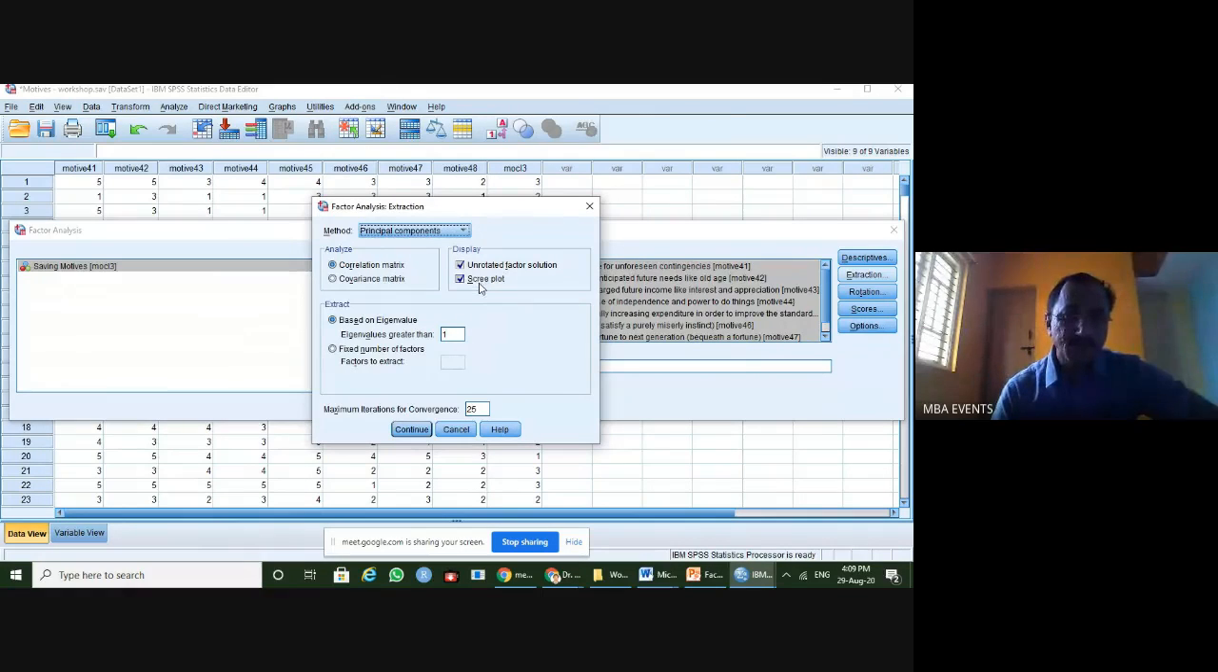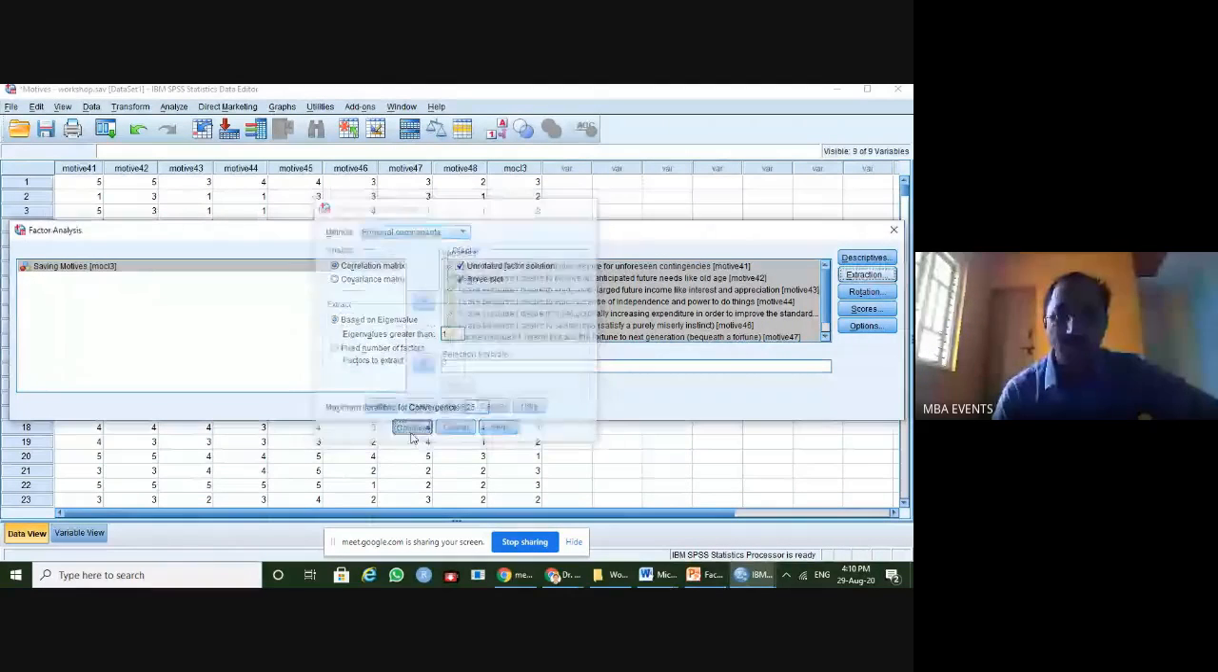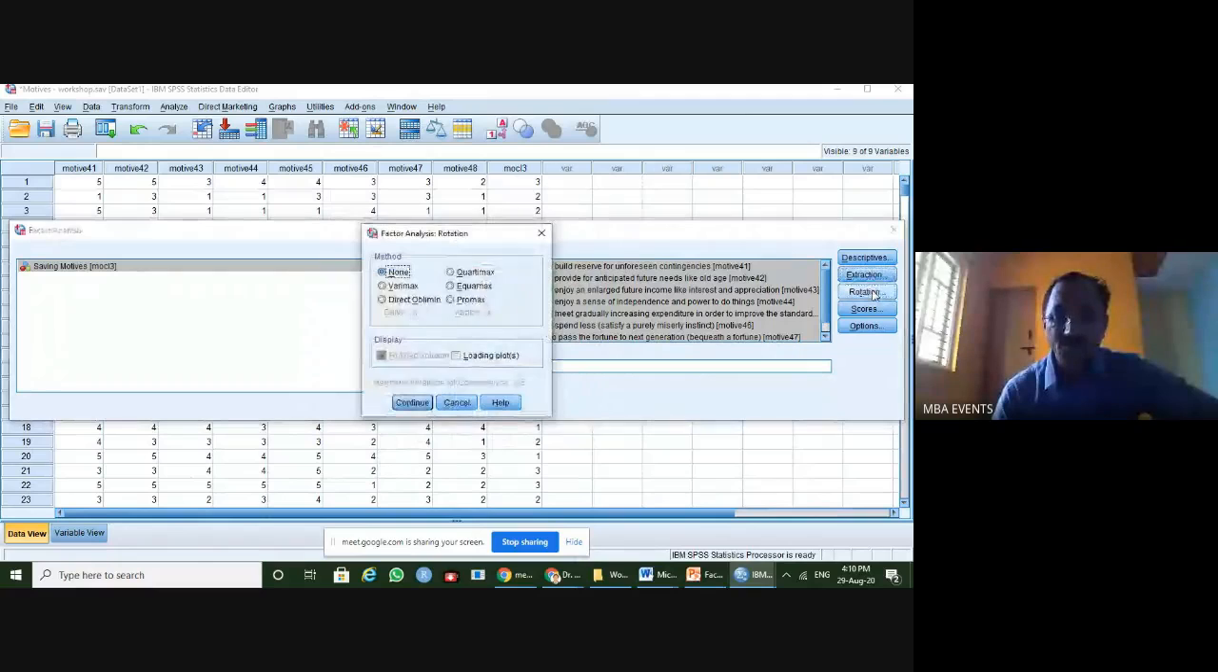Then comes the display, scree plot I want, and extract, factor extraction. Depending upon the researcher, whether he wants to fix the number of factors to extract, you can decide here. If you know the model and you want to check whether the items are fitting exactly or not, I can give 3 here, but my objective is not this. My objective is to explore, depending upon the eigenvalues. So I'll click eigenvalues greater than 1. Maximum iterations for convergence is normally 25, so keep it as it is. Continue.